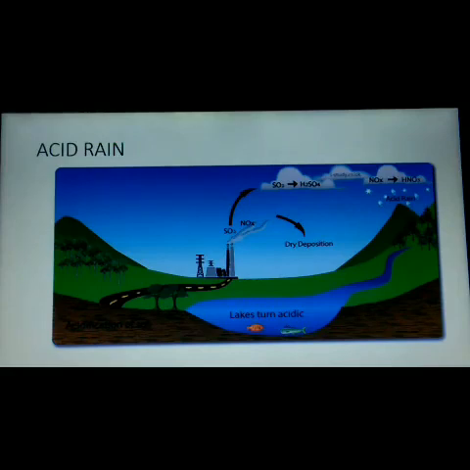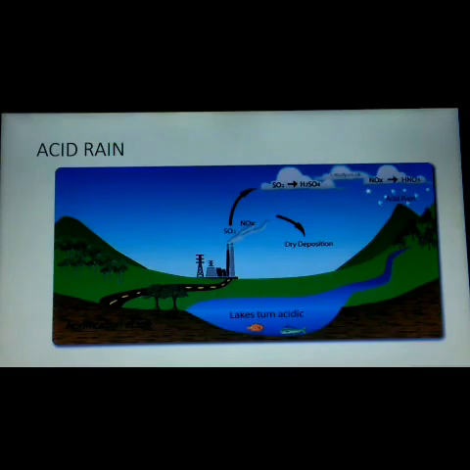So these are all the effects of acid rain. They irritate eyes and skin of human beings. It inhibits the germination and growth of seedlings, and it changes the fertility of the soil, destroys plants and aquatic life, and it causes corrosion of many buildings also.